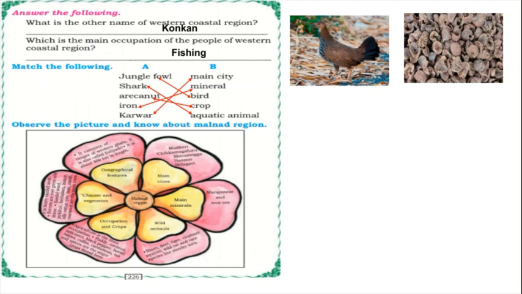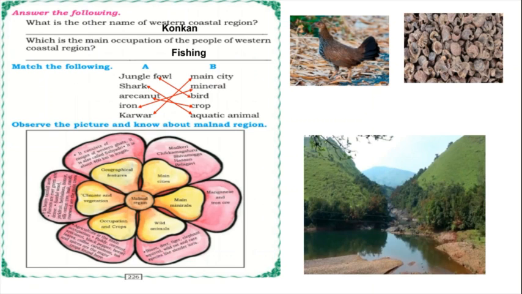So what are the main cities? Main cities are Madikeri, Chikmagaluru, Shivamogga, Hassan and Belagavi. And what are the main minerals which we will get in Malnad? Manganese and iron. And wild animals: bison, deer, tiger, elephant, squirrel and wild rat, and rare species like the slender loris. This is the rare animal which we will get in the Malnad region.